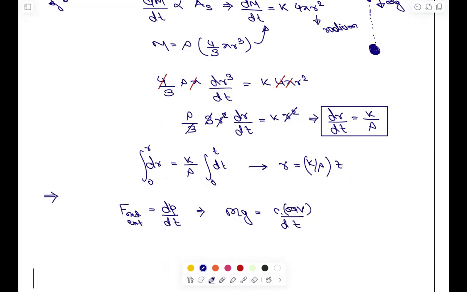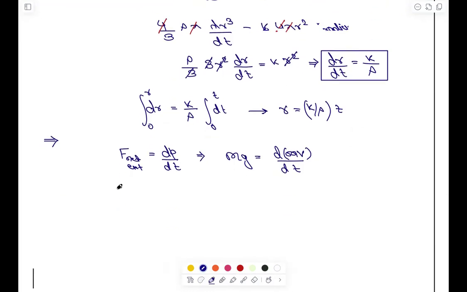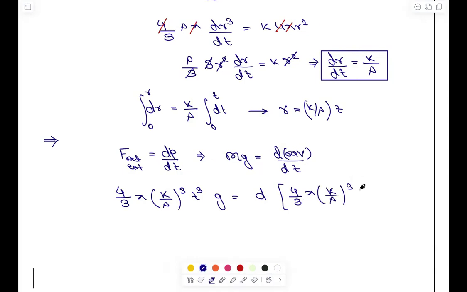Now this mass is changing. It is a question of variable mass system. Try to understand. So I have mixed the question of equation of motion with variable mass system. So what can you write for the m? So let's write it. So m can be written as 4 by 3 pi r cube. And what is r? k by rho. So k by rho whole cube into t cube, right? Into g. What will be inside here? The same thing. 4 by 3 pi k by rho whole cube into t cube into v. This is mass into v upon dt.